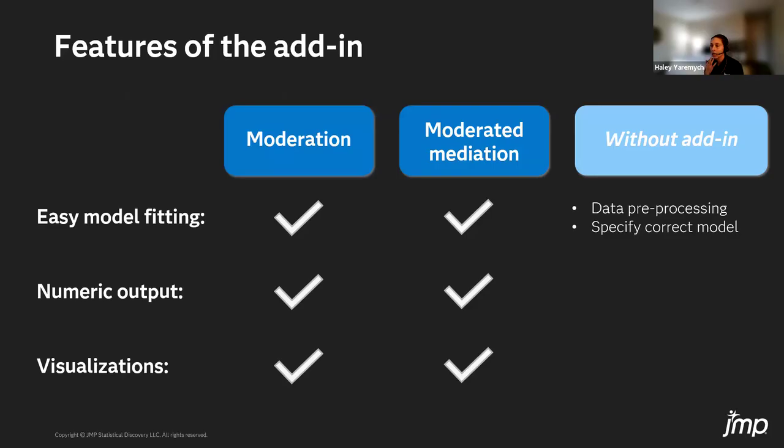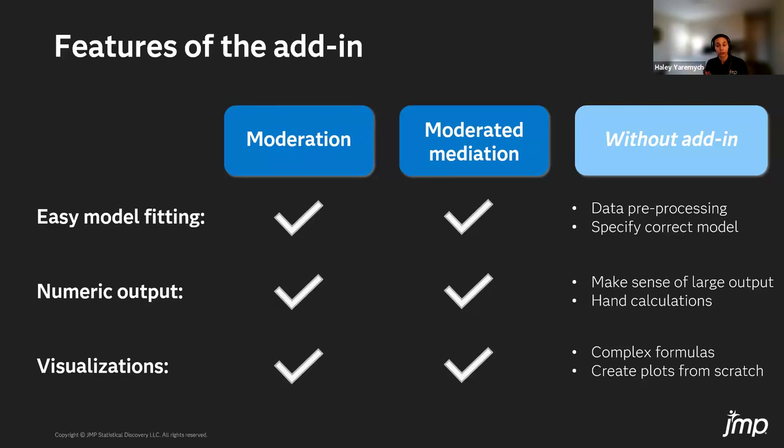Without the add-in, there's often some data pre-processing that's involved, and it can be difficult to specify the correct model. This add-in works on top of the structural equation modeling platform in JMP, and often even just specifying the correct structural equation model can be a challenge. So we take care of all that in an automated way. We also provide detailed numeric output about the model, but we also sift through that output and do the further calculations that are needed to make sense of the output and to create those plots.